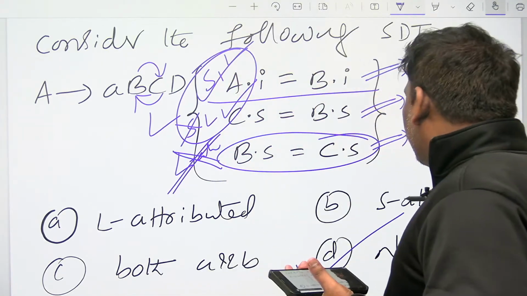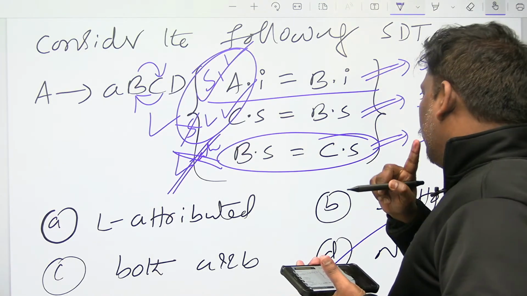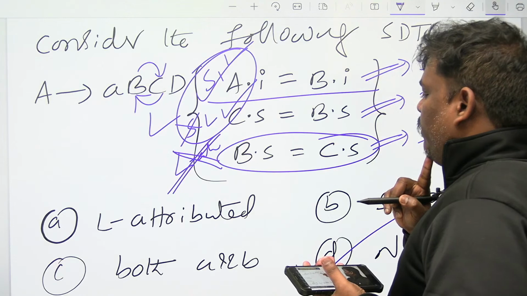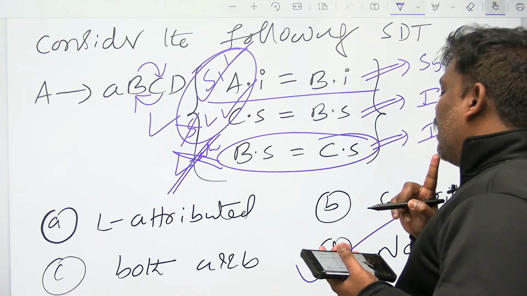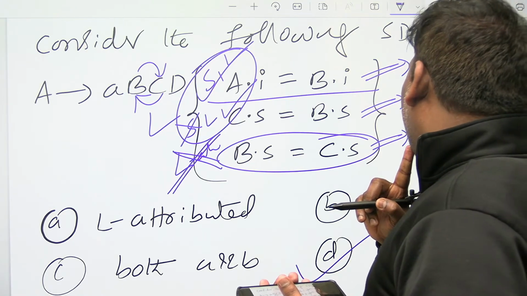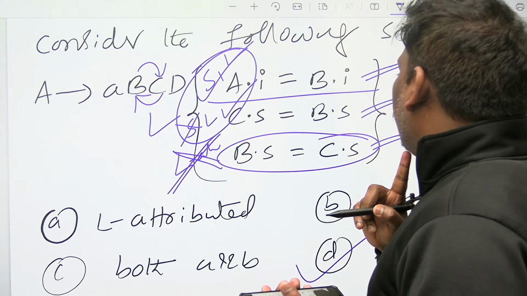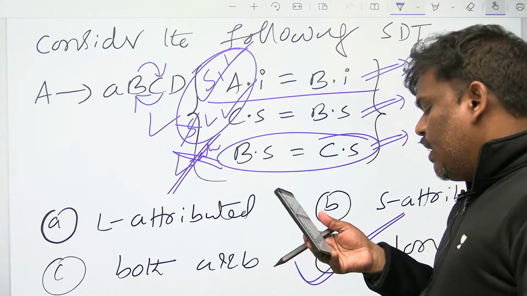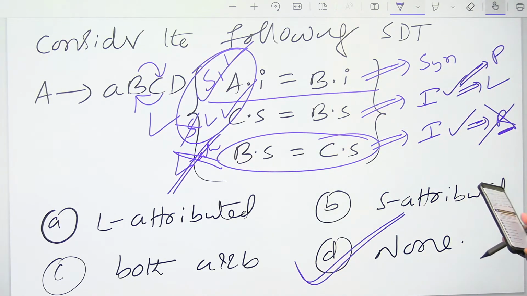S-attributed is right only for the first one. So by reading the third one I got to know that none is satisfied. Answer is D, none of these. Right, fine, perfect.